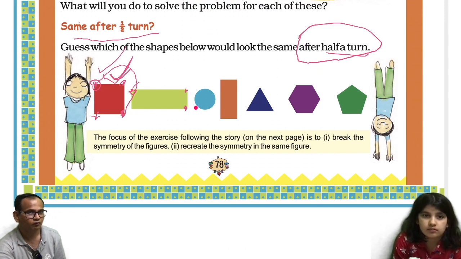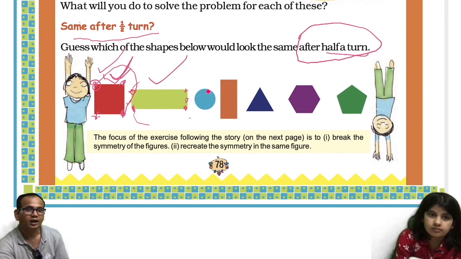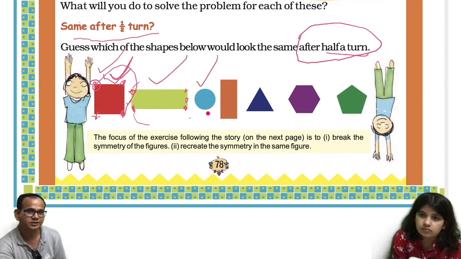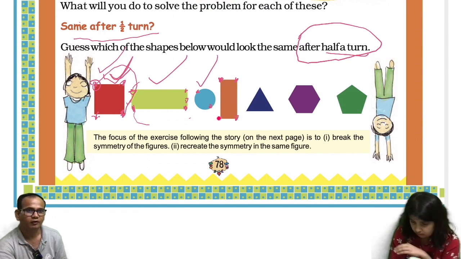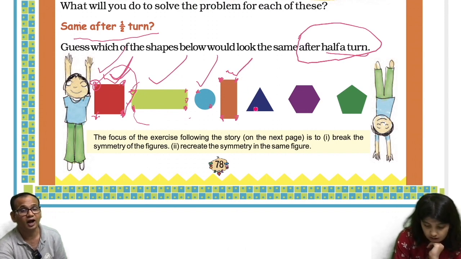And this will be here. Okay, so this side will come here and this side will come here. So this also will be same, right? And this one, obviously this is also the same circle. Half a turn will be the same because if you turn from this point to this corner, it will look the same. This also, when you turn it half, it will come here and this half will come here. This also will look the same after half a turn.